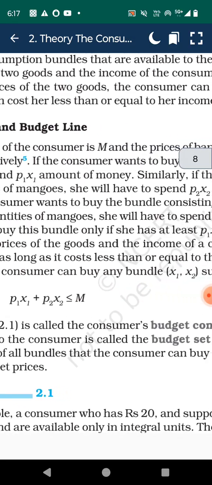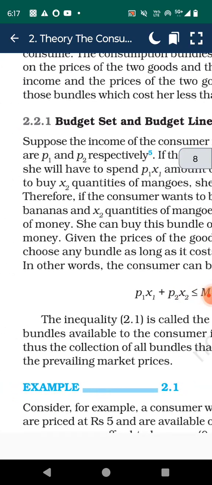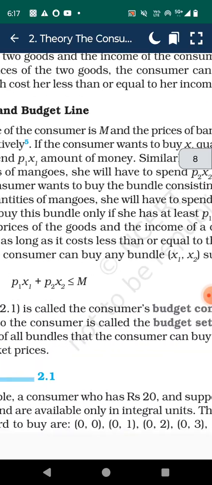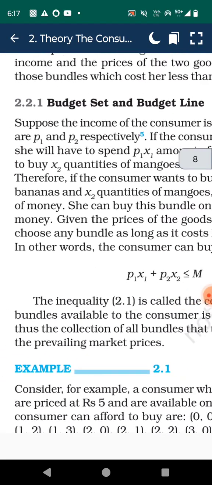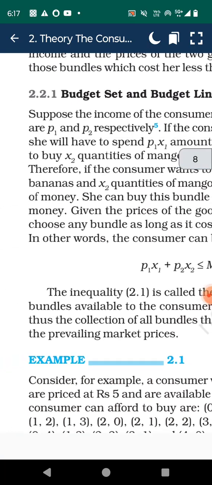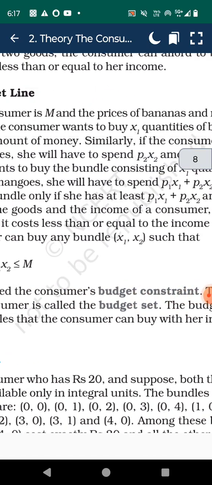The consumption bundles that are available to the consumer depend on the price of the two goods and the income of the consumer. Given her fixed income and the price of the two goods, the consumer can afford to buy only those bundles which cost her less than or equal to her income.